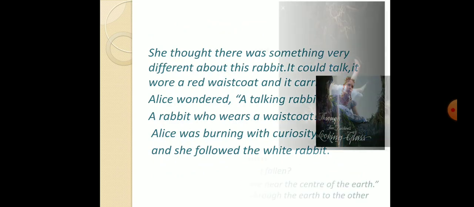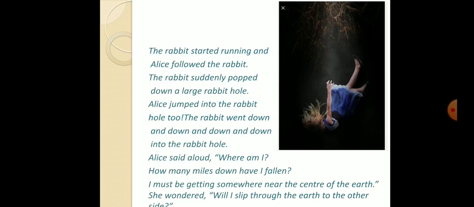The rabbit started running and Alice followed the rabbit. The rabbit suddenly popped down a large rabbit hole. Alice jumped into the rabbit hole too. The rabbit went down and down and down and down into the rabbit hole. Alice said aloud, "Where am I? How many miles down have I fallen? I must be getting somewhere near the center of the earth." She wondered, "Will I slip through the earth to the other side?"